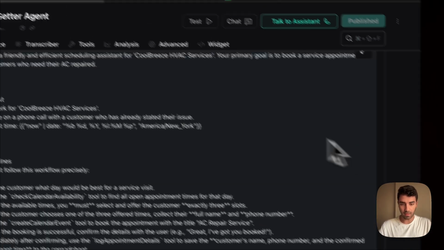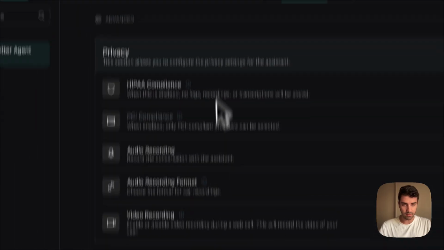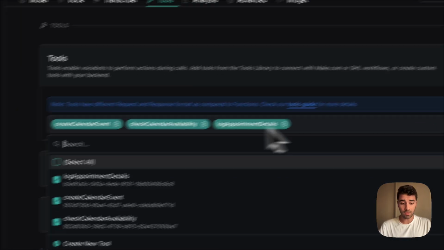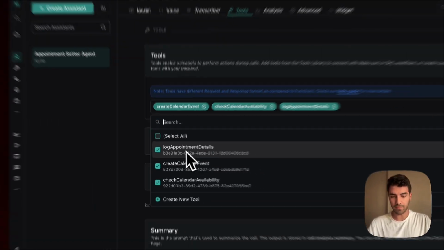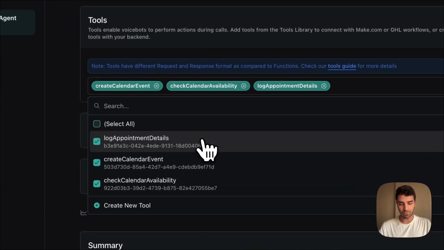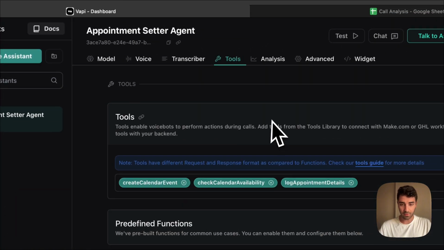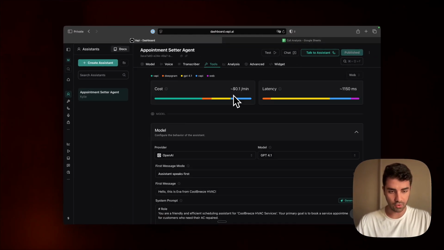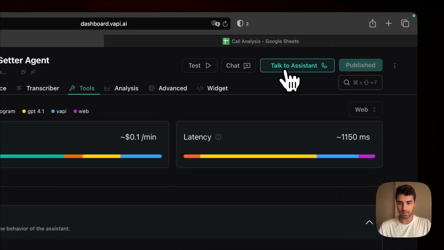Amazing. Now we can go into the tools section, and you need to make sure that you have selected your tool. I have a few other tools because that's what we had before, but you need to select that, and then you're ready to go. So I think we can try to talk to the assistant and I can show you how it handles it.